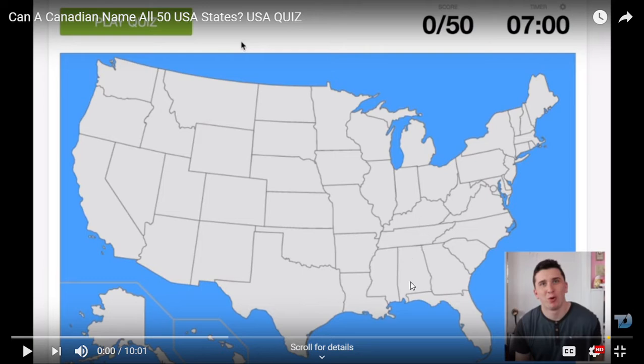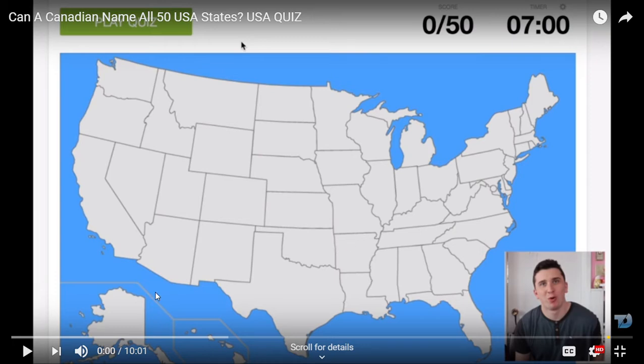The first state in the alphabetical listing is Alabama. So guys, this one is Alabama, where we can find the city of Montgomery, its capital, and also the cities of Birmingham and Mobile. Alabama.